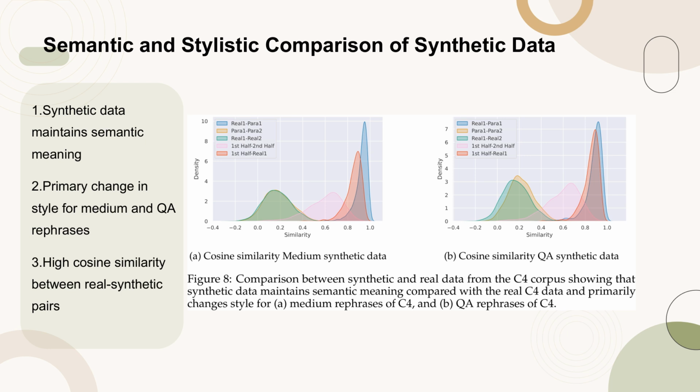This is shown for both medium rephrases of C4 in Part A and QA rephrases of C4 in Part B. The analysis reveals high cosine similarity between real and synthetic data pairs, indicating that the synthetic rephrases maintain similar meaning to their real counterparts without introducing extraneous information. This suggests that the performance gains observed are not due to knowledge leakage from the rephrase models but rather the successful maintenance of semantic integrity and stylistic variation.